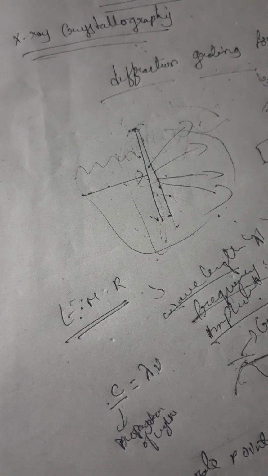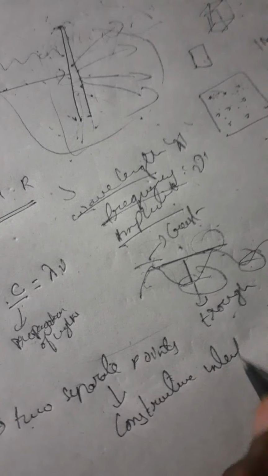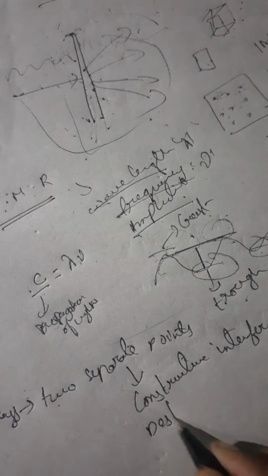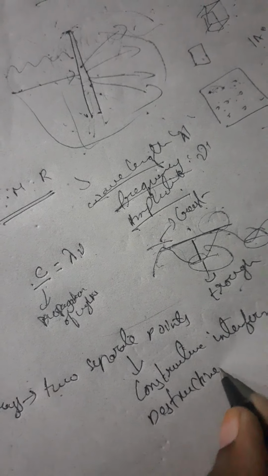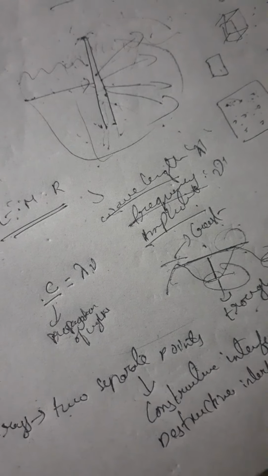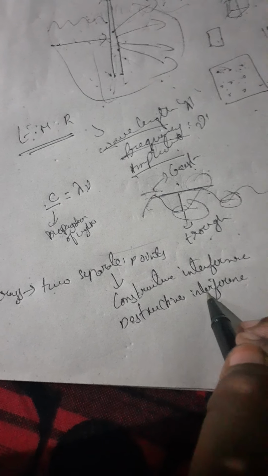There is constructive interference and destructive interference.